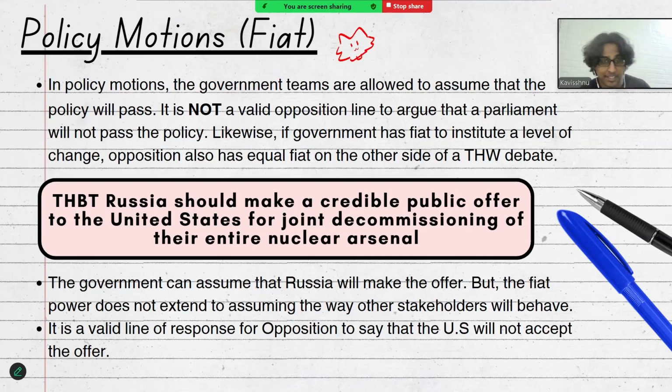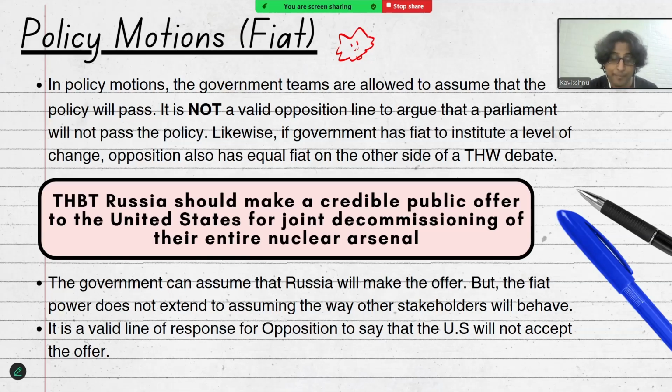Lastly, in discussing policy motions, it's important to understand the concept of fiat. Fiat is essentially the ability for government teams to assume that the policy, as stipulated in the motion, will pass. This means that it is not a valid line of response from the opposition team to argue that this policy is not going to make it out of parliament and it is going to be shut down before it gets